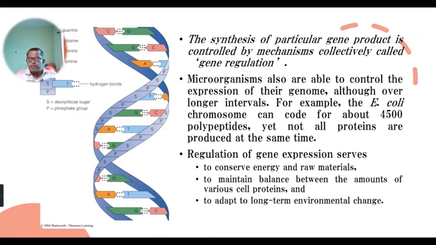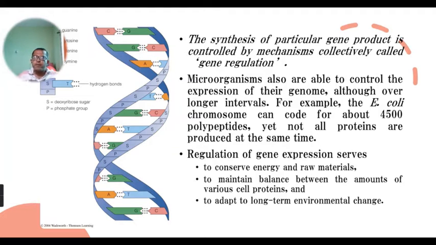Means if a protein has to be produced, that protein must be produced at a particular time, and that time is decided by this gene regulation mechanism. Now these microorganisms are able to control their gene expression, which is present in their genome.